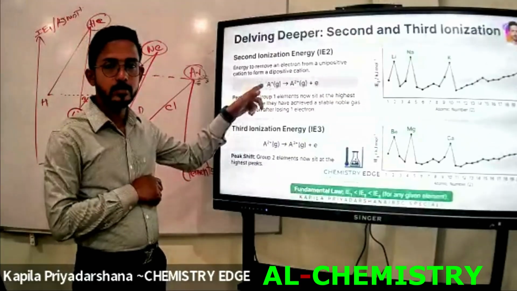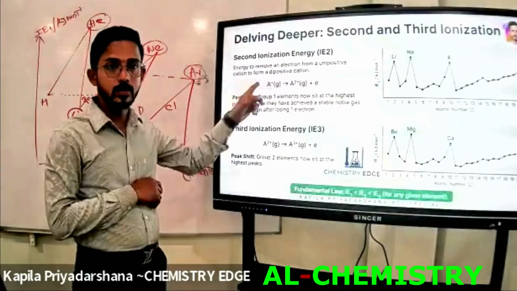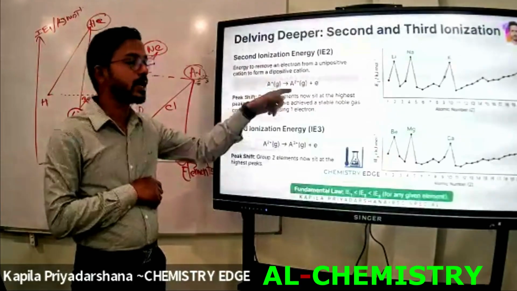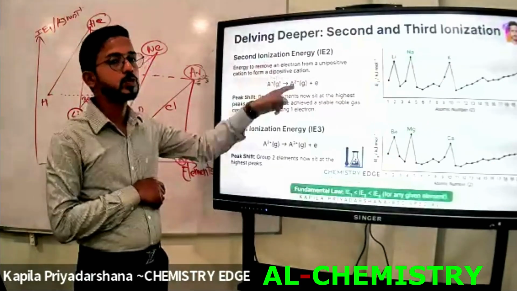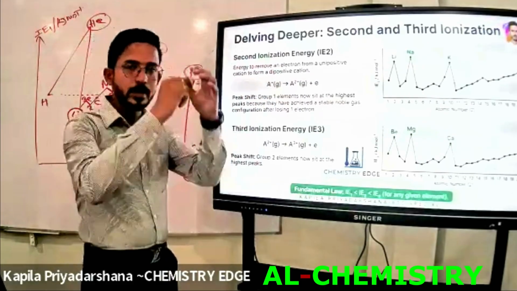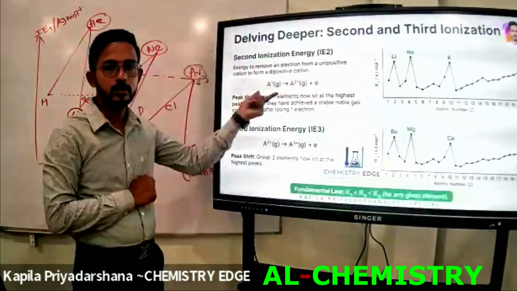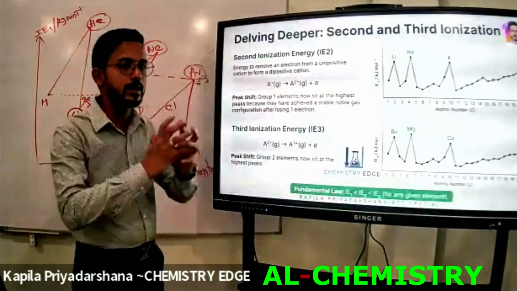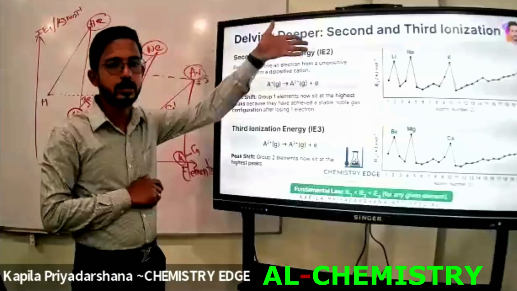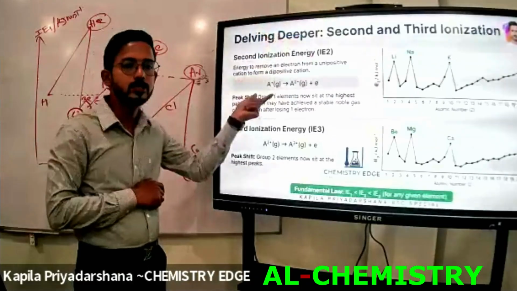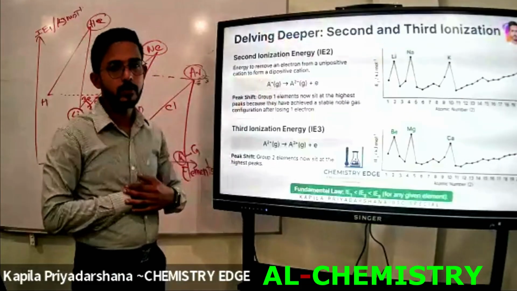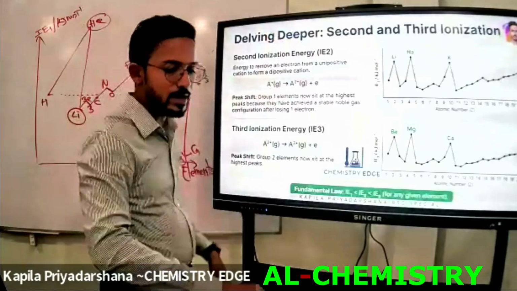This should be the gaseous state, ground state atom, and after releasing a loosely bonded electron from the valence shell, it can produce the unipositive gaseous state ion. The product of the first ionization energy equation is the reactant of the second ionization energy common equation. What will be the reactant here?